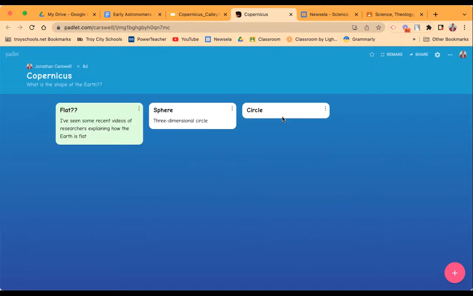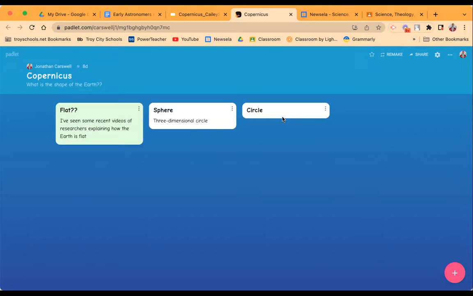Now, Susan here said that the Earth is a sphere, very similar to the circle. But one of the things that Susan wrote under the word sphere, which I think really helps in our understanding, is 3-dimensional circle. So now Susan has expanded that to show that the circle is not just this 2D shape that we're thinking about, but allows us to be within the Earth itself, and thus that 3-dimensional aspect is even a little more specific. So good job, Susan.